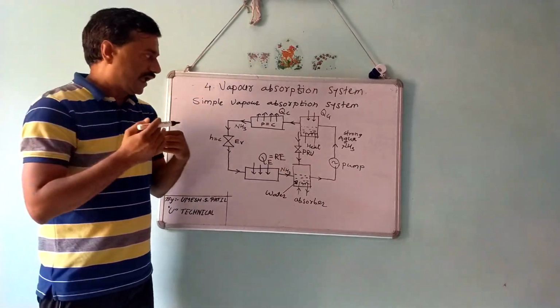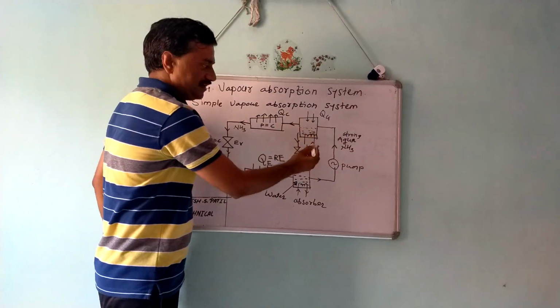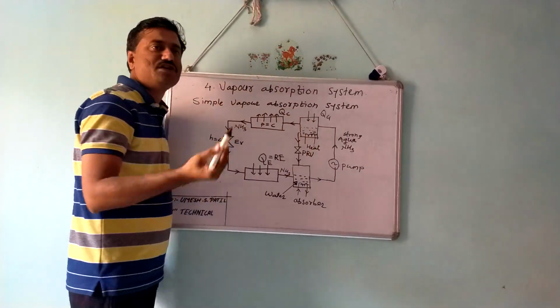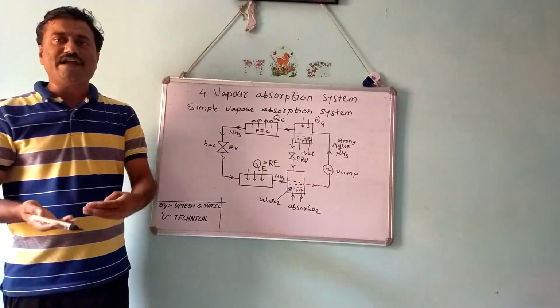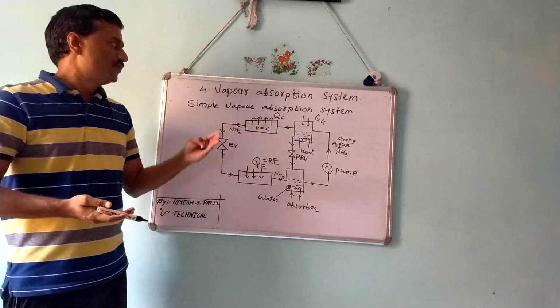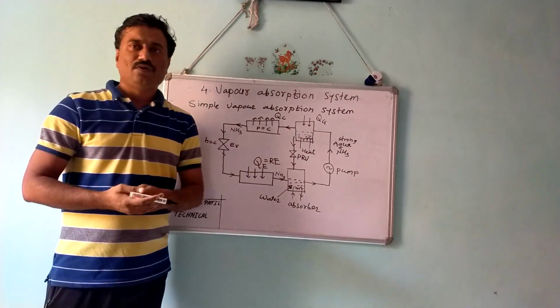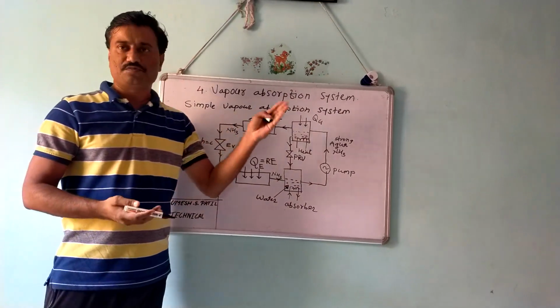The energy needed in the generator is heat energy, which is basically low grade energy. That's why engineers are interested in the working of the simple vapor absorption system.